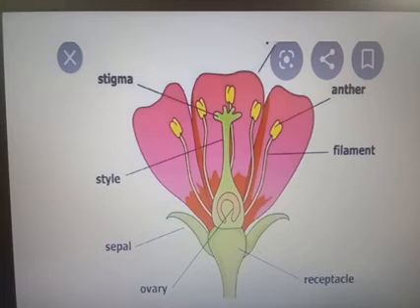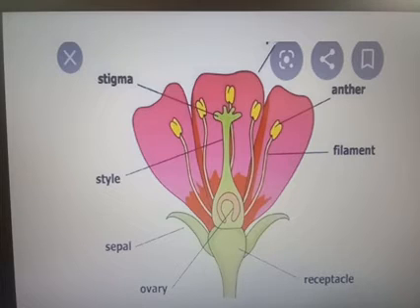If you take a flower, the outer part is the calyx, and the inner colored portion is known as the corolla. Why are the petals colored? For attracting pollinators. Suppose some flowers are not colorful, but they have nectar. Nectar means honey-like substances that also attract pollinators.